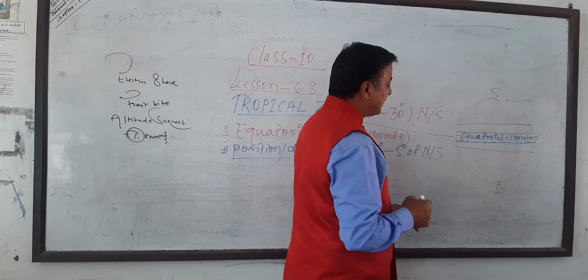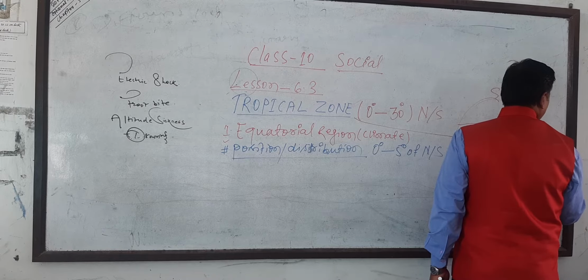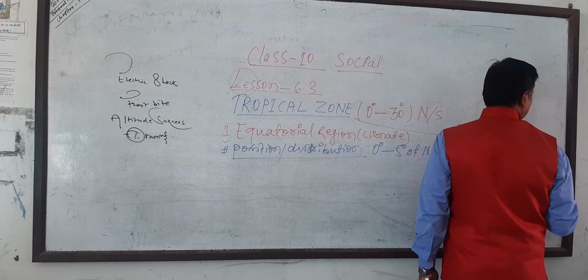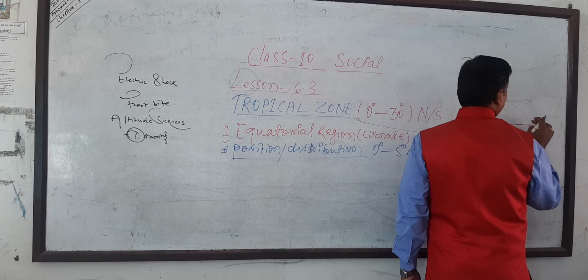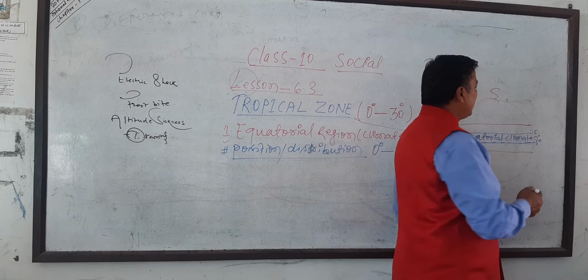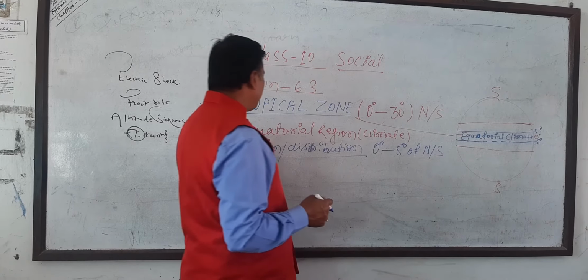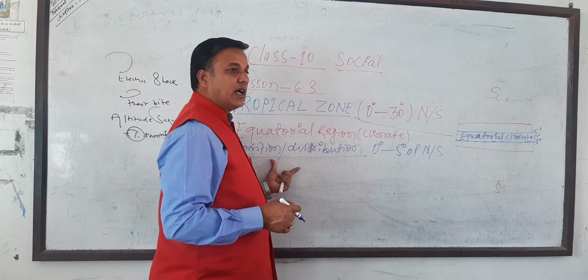The equatorial climate is from 0 degree to 5 degree in both hemispheres, so here is -5 and here is 5. Both these hemispheres, 0 to 5 degree, is which climate? Equatorial climate. This is the position, and where is it found?